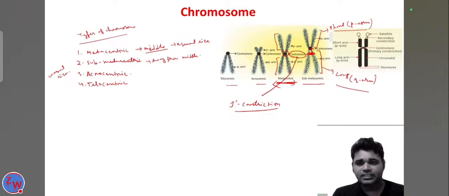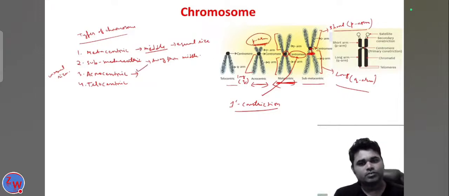Again, another is the acrocentric. This is the acrocentric. Acrocentric means the centromere is displaced near the terminal part. This is the terminal part. So that means a very long arm, the Q arm, is formed, and a very short arm, the P arm, is formed in acrocentric chromosomes.